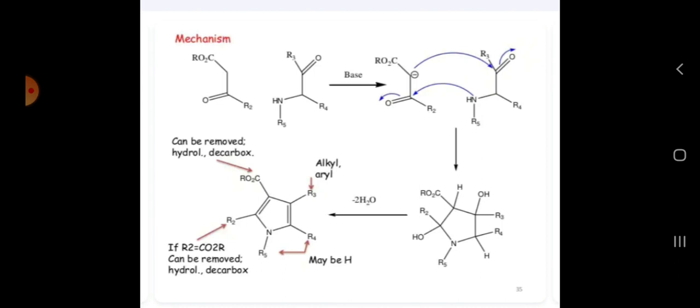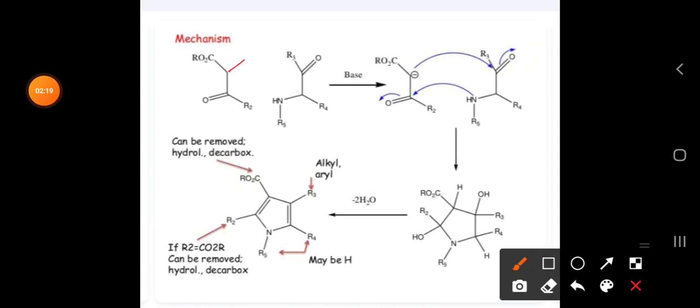See clearly here the loss of H plus, CH CO2R we are having. So in the place of H we are taking H plus. When there is a loss of H plus we are going to get a negative charge.